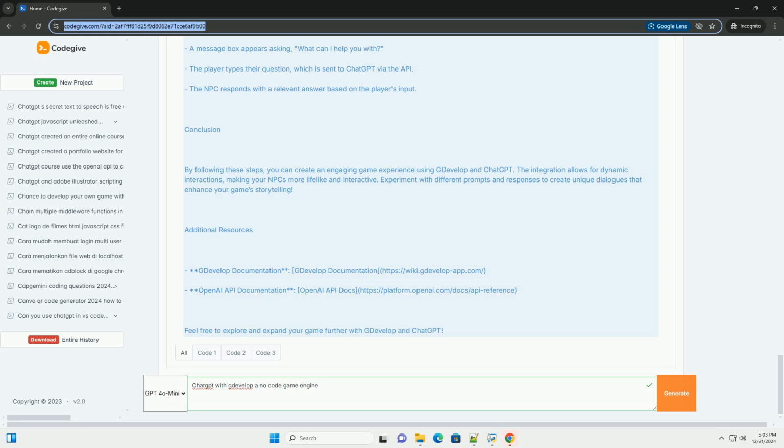URL: https://api.openai.com/v1/chat/completions. Method: POST. Headers. Authorization: Bearer your_API_key. Replace your_API_key with your actual OpenAI API key.